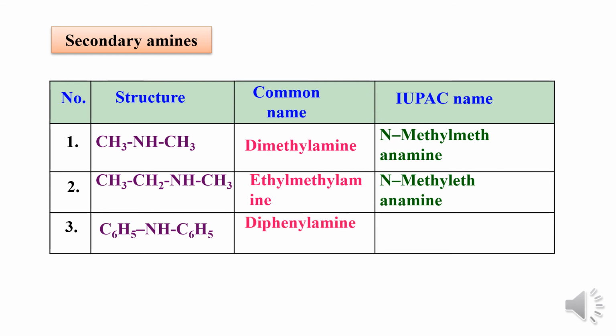In the third example, C6H5NHC6H5, it is called diphenylamine according to common system, and according to IUPAC system, N-phenylbenzenamine.